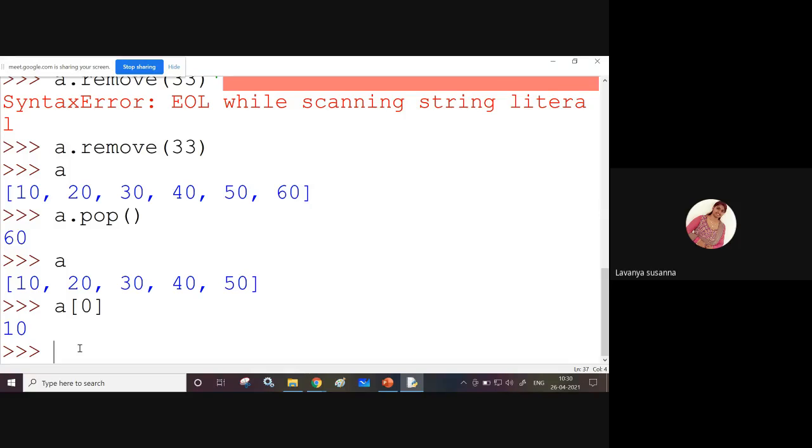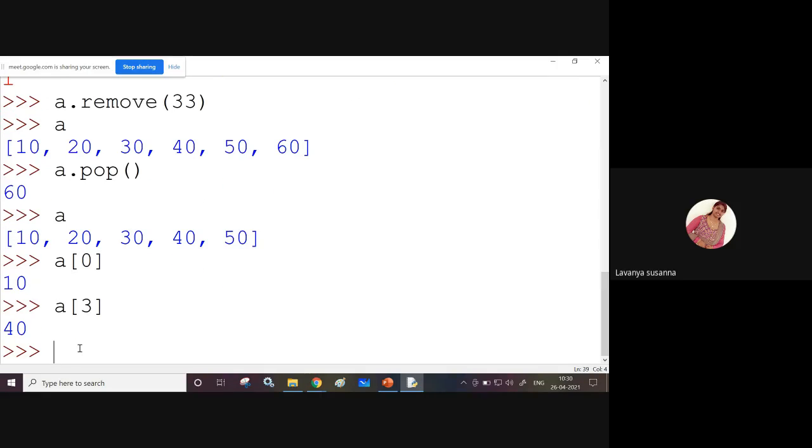Open square bracket and close square bracket is the slicing operator. If you want to access the value 10, use the list variable a of 0, and you get the 0th index value. A of 3 gives the third index value, which is 40. Always remember that index starts from 0. The 0th index value is 10, the first index value is 20.